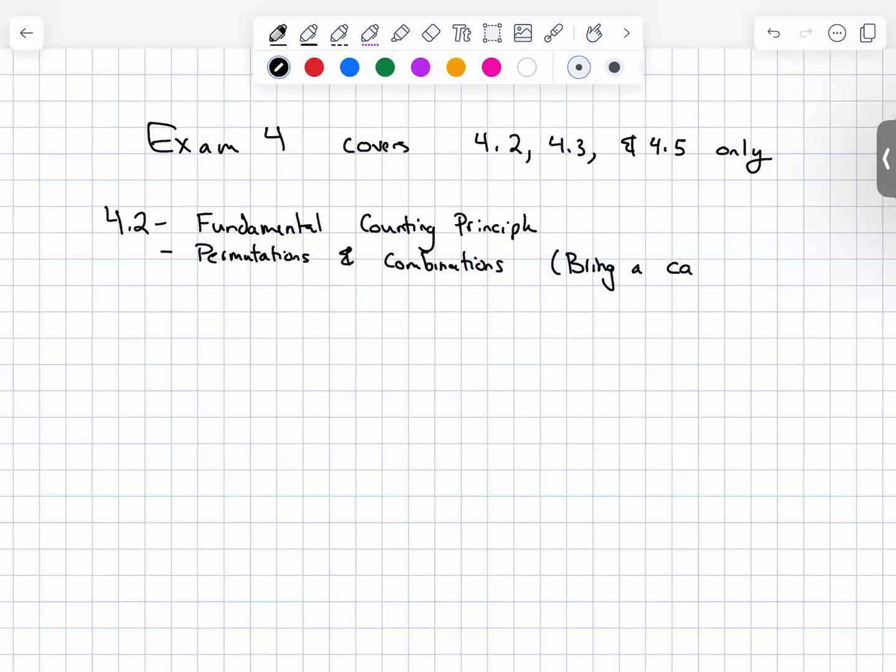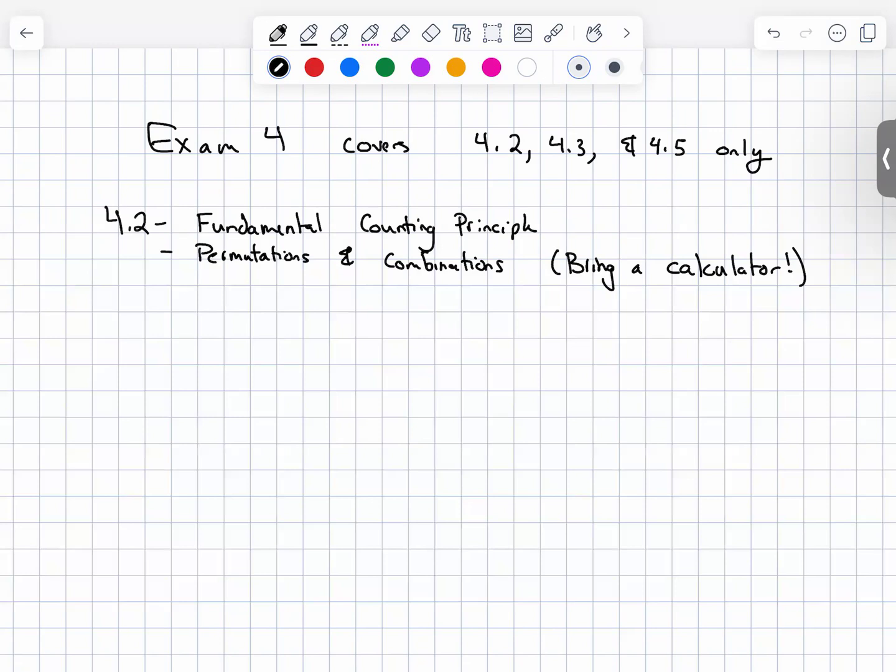Bring a calculator. I will provide the formulas, the nPr formula and nCr formula, but remember that's a very, very annoying way to calculate it when our calculator can do it like that. So please make sure, because I guarantee you there's going to be at least 1 or 2 of those on the exam. I don't think that's any surprise. So there's not too many things that we can go over. So please make sure you are comfortable with how you enter it into your calculator. That being said, I'm willing to help you out and show you where the button is, if you can't remember. So that was 4.2 in a nutshell.